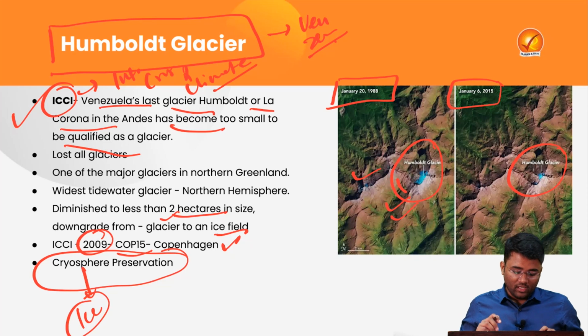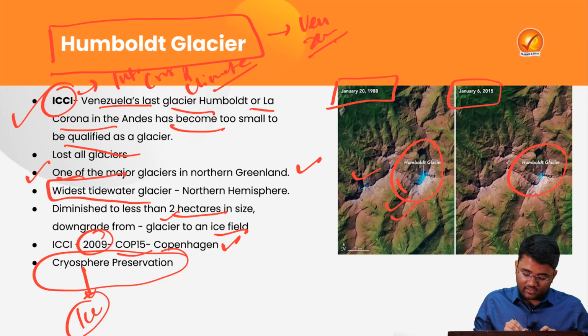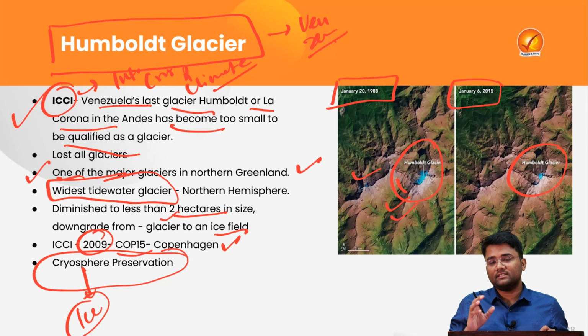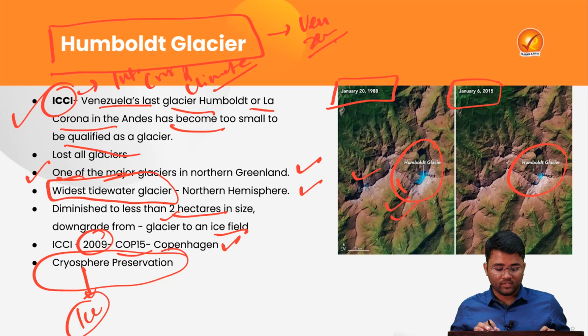This Humboldt glacier is one of the major glaciers situated in northern Greenland, and it is the widest tidewater glacier located in the northern hemisphere. So these were some basic information about the Humboldt glacier. It is situated in Venezuela, the first country which has lost all its glaciers, and some basic information about the ICCI.